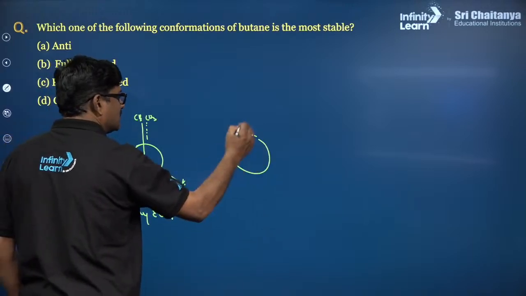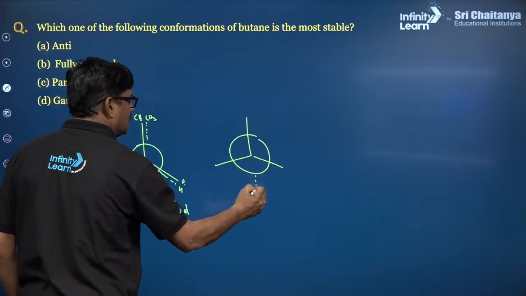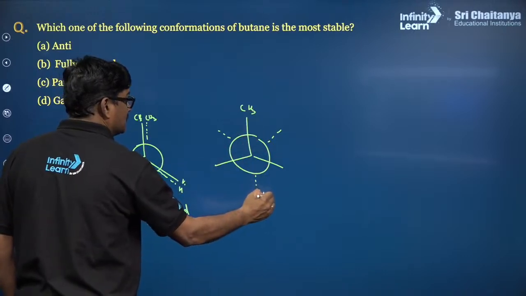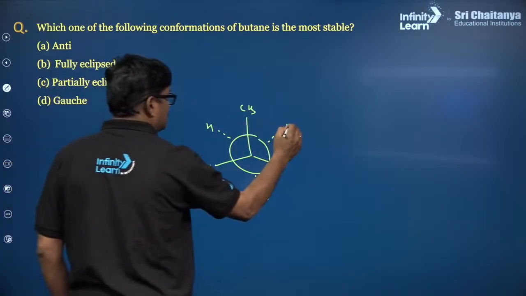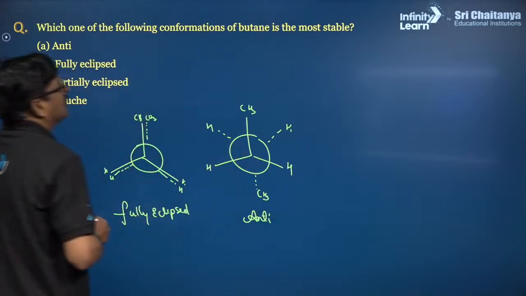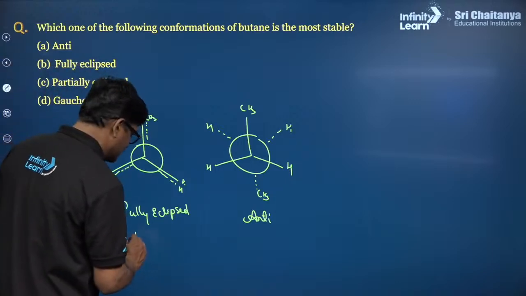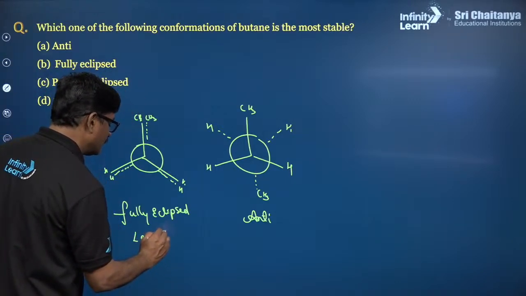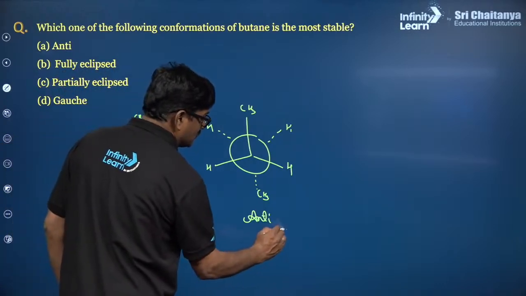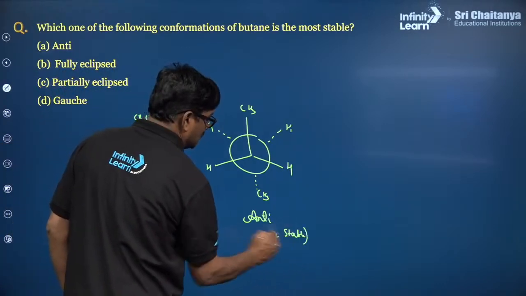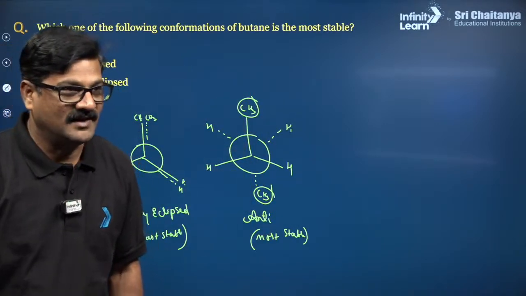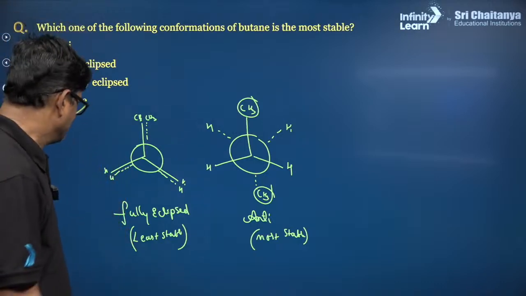And this is CH3 and CH3 and H and H and H. So this is called anti. This is the least stable, and this is the most stable, because they are going to have less repulsion among these. Aman, right?